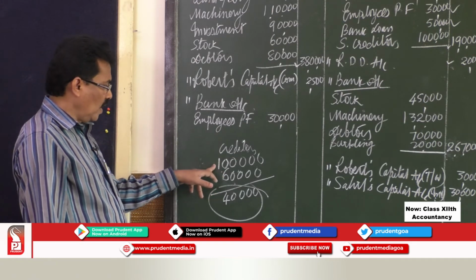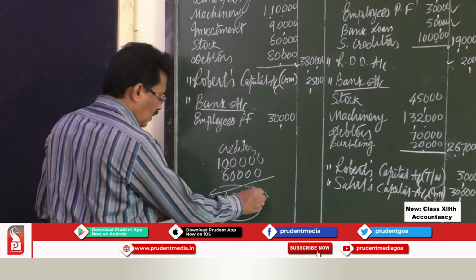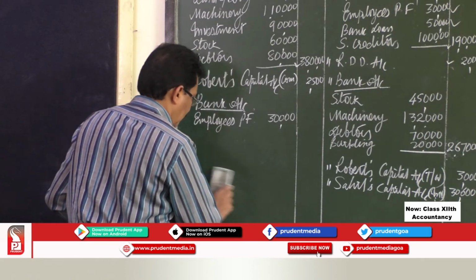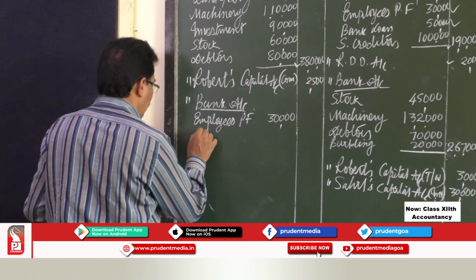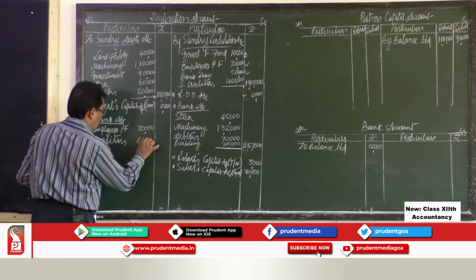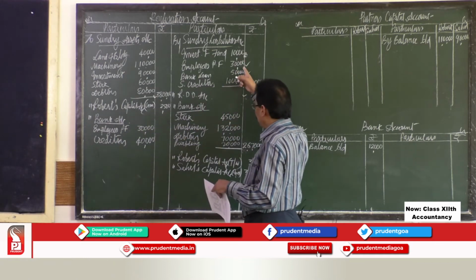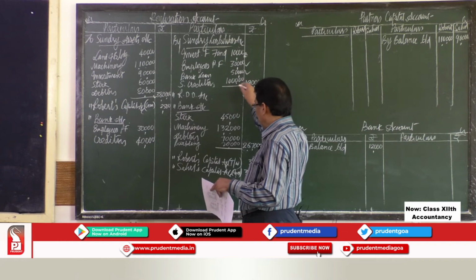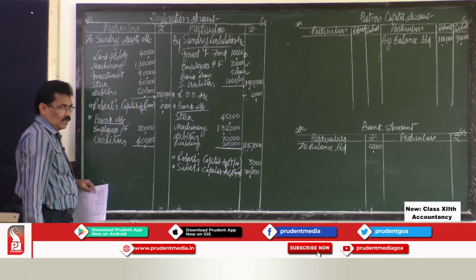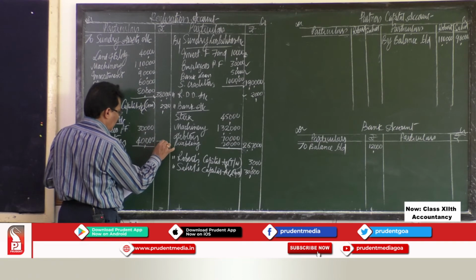Out of 1 lakh, they took investment of rupees 60,000, which means the balance amount still to be paid is rupees 40,000, that you have to pay to the creditors. So creditors rupees 40,000. This we need not pay, this is paid, bank loan is already settled, creditors is also settled. The total amount paid towards the external liability is rupees 70,000.